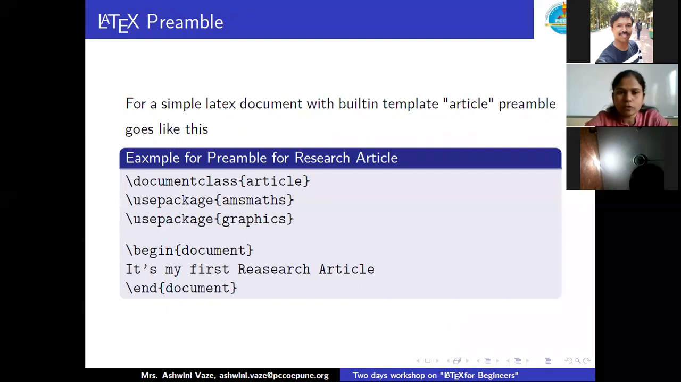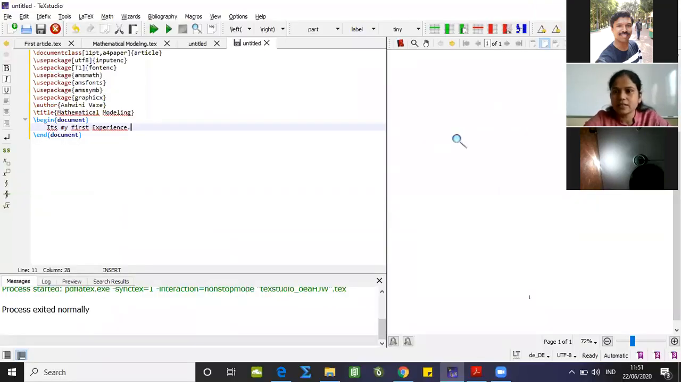So this is a simple LaTeX document with the built-in template article, which I already explained in the TeXstudio window. Here I have encoded it, and let me just enlarge it. See this on the right-hand side, it's my first experience. The right-hand side window is our output window, where the PDF generated for our text file can be observed. So this entire program gives me the output "it's my first experience". You can observe that, right?